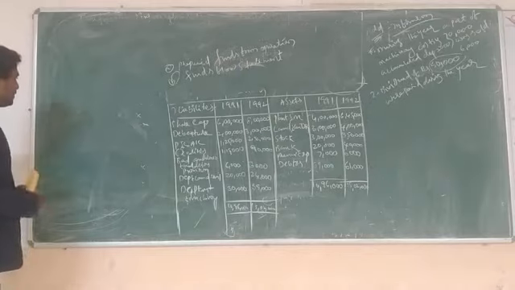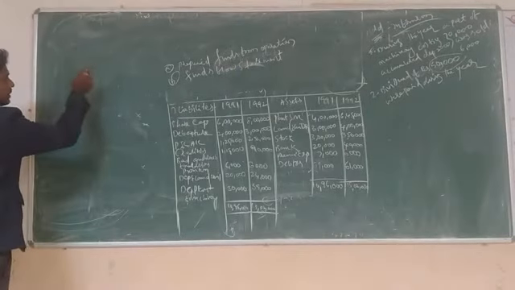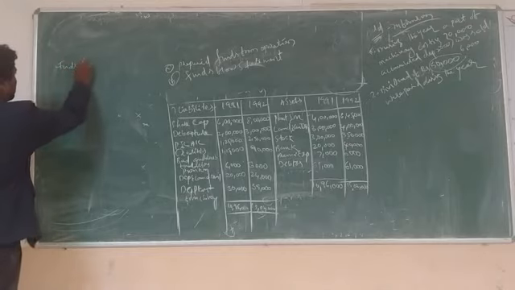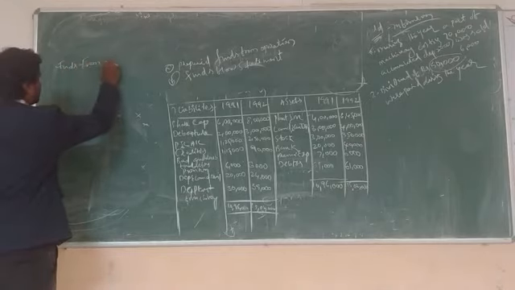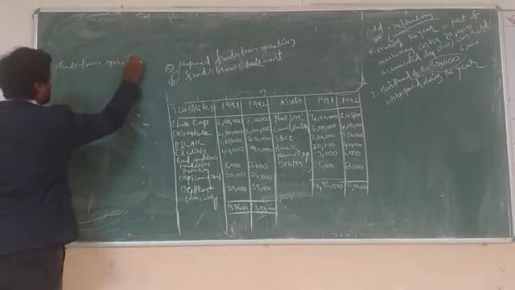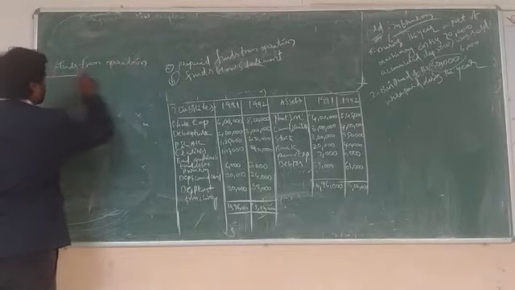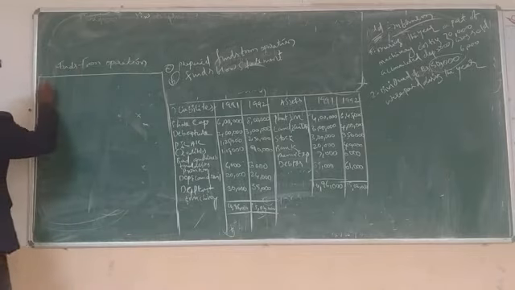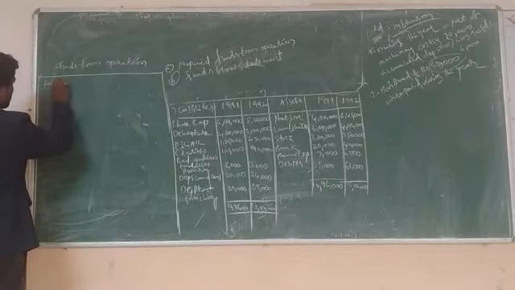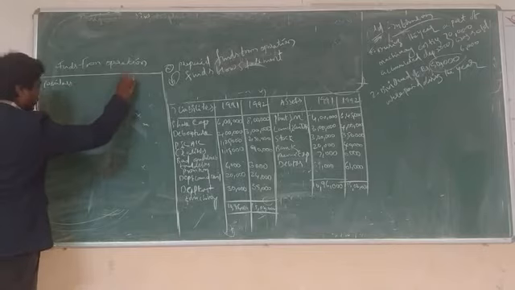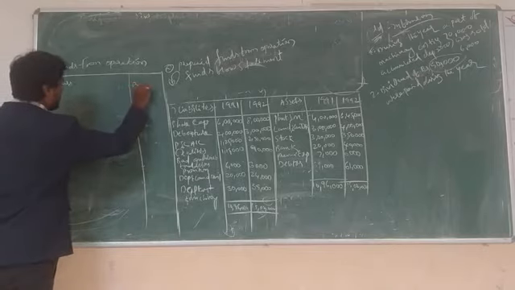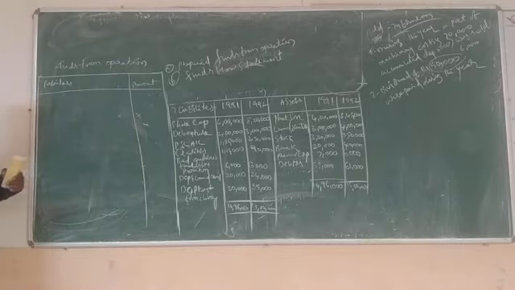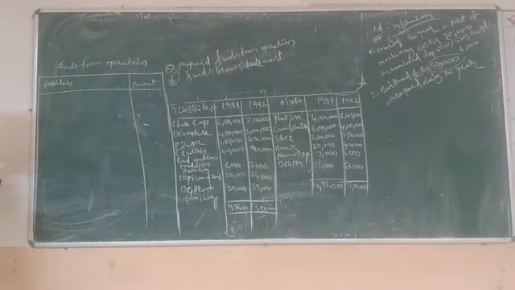So what is the format for funds from operation? Particulars, amount, right? The first one, what we need? Funds from operation, closing balances, right?